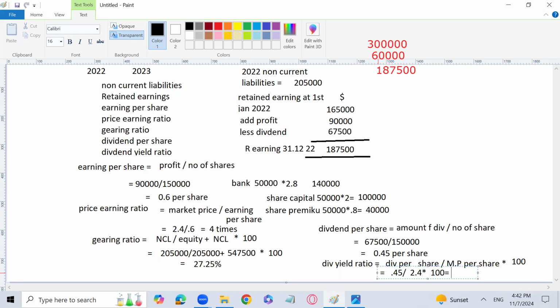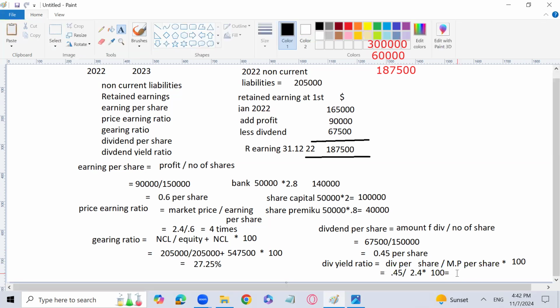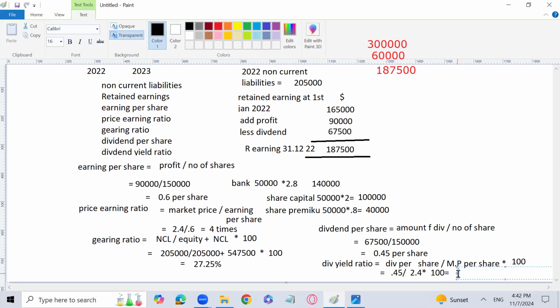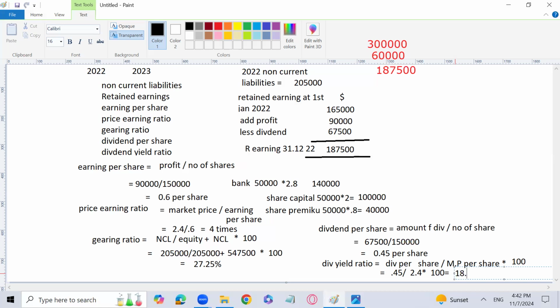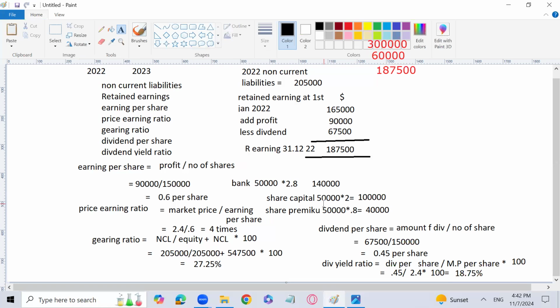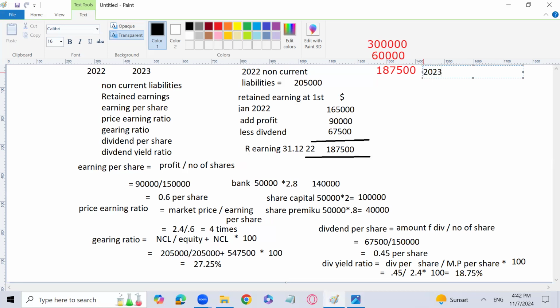So what is the percentage of dividend yield ratio? It means that is the percentage you are getting on each dollar invested after 1 year, after the dividend has been given to the shareholders, you will get that amount of dividend revenue. You may say revenue profit, 18.75% on each dollar invested. That is the dividend yield ratio. So this is how we have calculated all the ratios for 2022. Now we will move toward 2023.